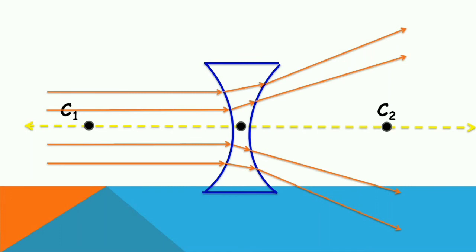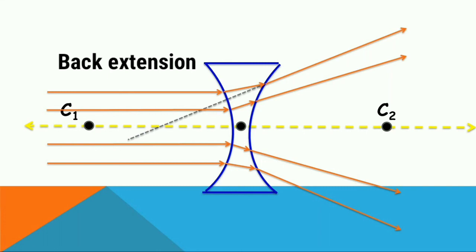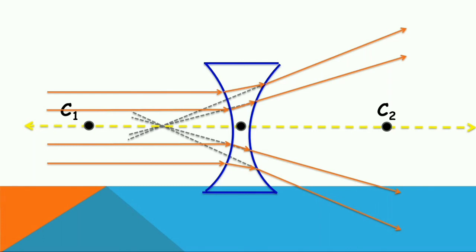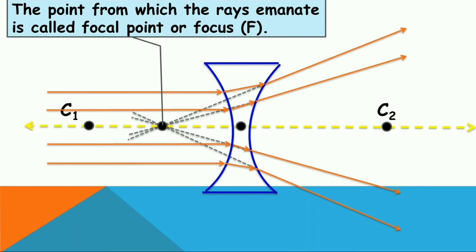So in this situation, we extend back the refracted rays. This is the extension back of ray 1, and this is of ray 2, ray 3 and ray 4. Interestingly, they meet at the same point, and that can be noted as the focus of the concave lens.